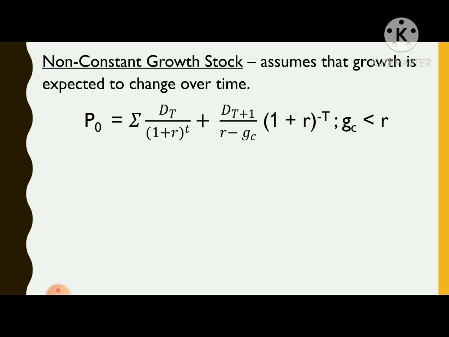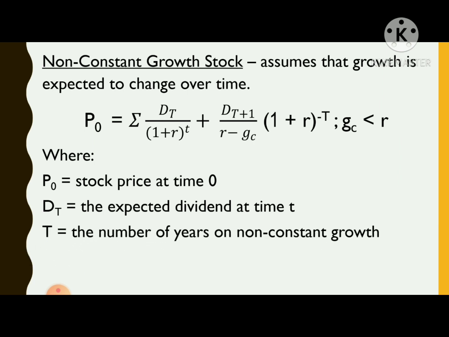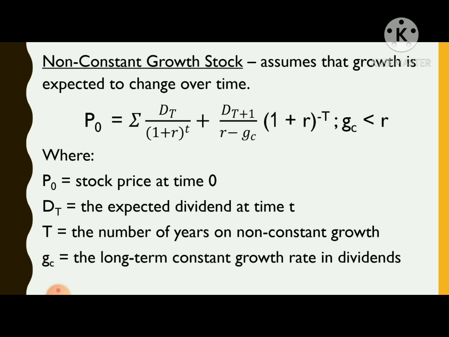And g sub c should be less than r, where P sub 0 is the stock price at time 0, D sub t is the expected dividend at time t, t is equal to the number of years on non-constant growth, g sub c is the long-term constant growth rate in dividends, and r is the required return on the stock.